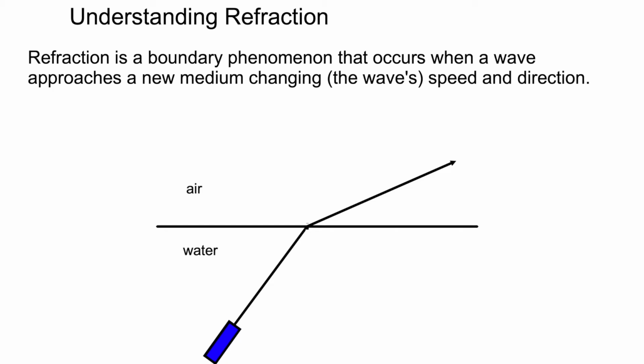Today we will be talking about total internal reflection. But first, I wanted to do a little bit of review. So remember, refraction is a boundary phenomena that occurs when a light wave approaches a new medium. Whenever light goes from one medium to another, it changes speeds. When it changes speeds, it changes direction.